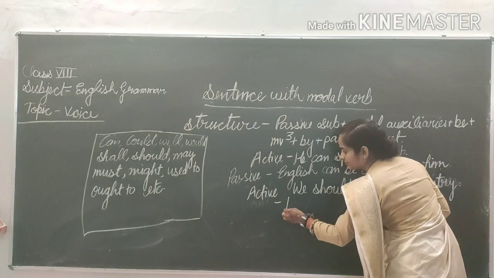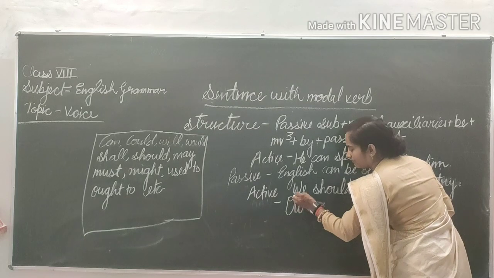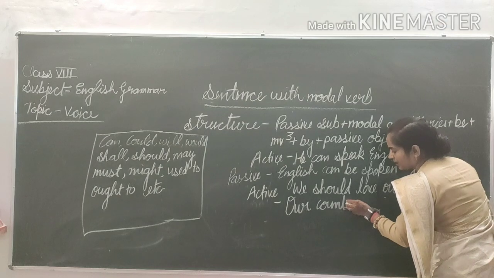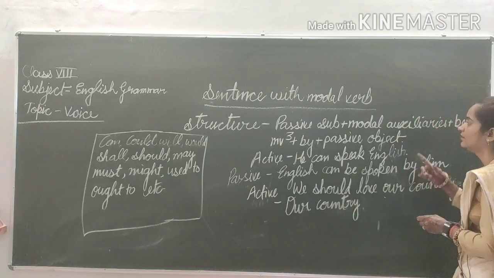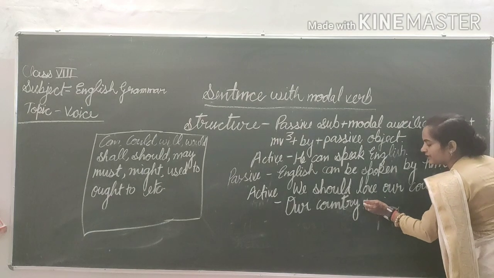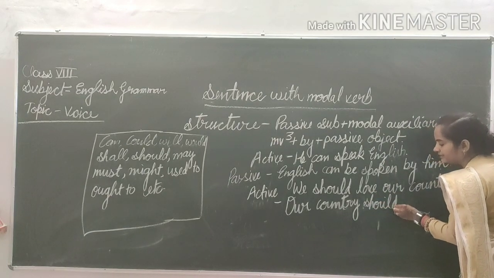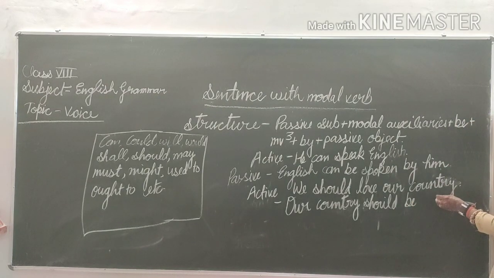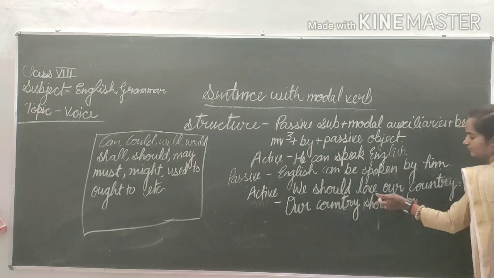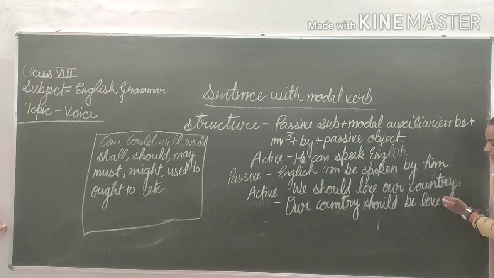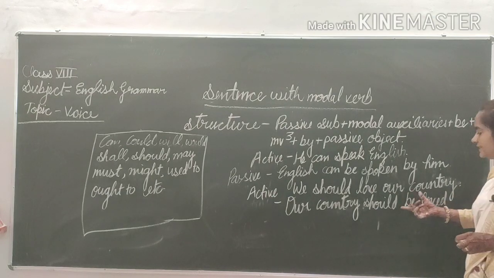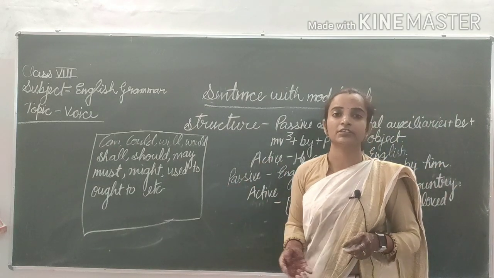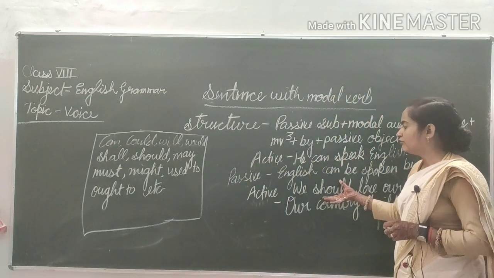Then modal auxiliary: our country should. Then be: our country should be. Then MV3. Love will be changed into loved. Our country should be loved, and we can avoid "we" here because it is our moral responsibility.